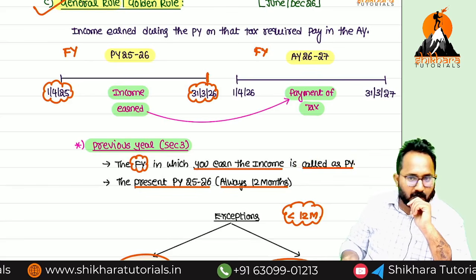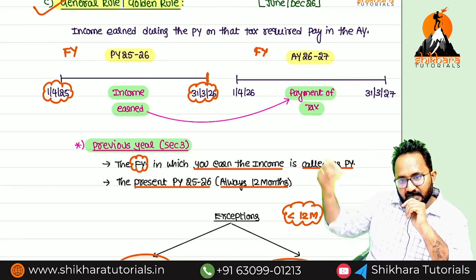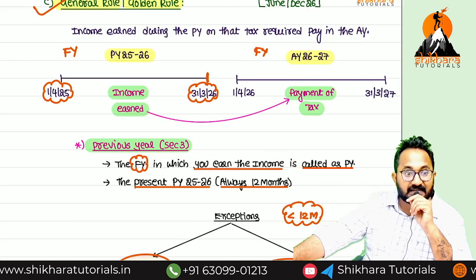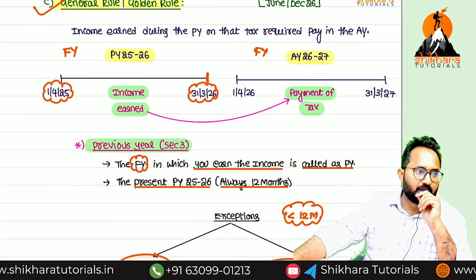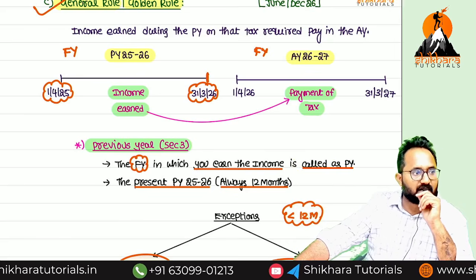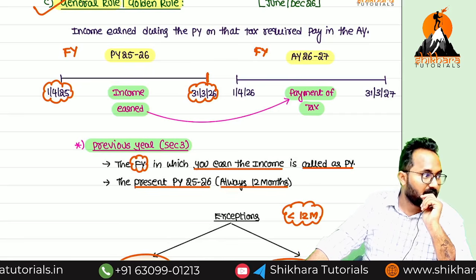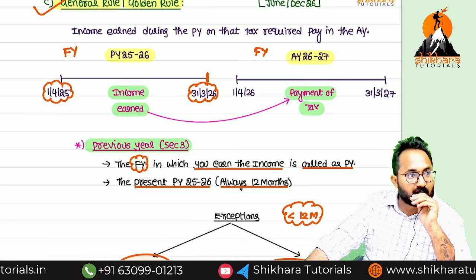So automatically your profit will be finalized only in which year? The next financial year. That is only the assessment year. Assessment means computation, when you are computing your income, in the assessment year only. That's why it is called the assessment year, or payment of tax year.